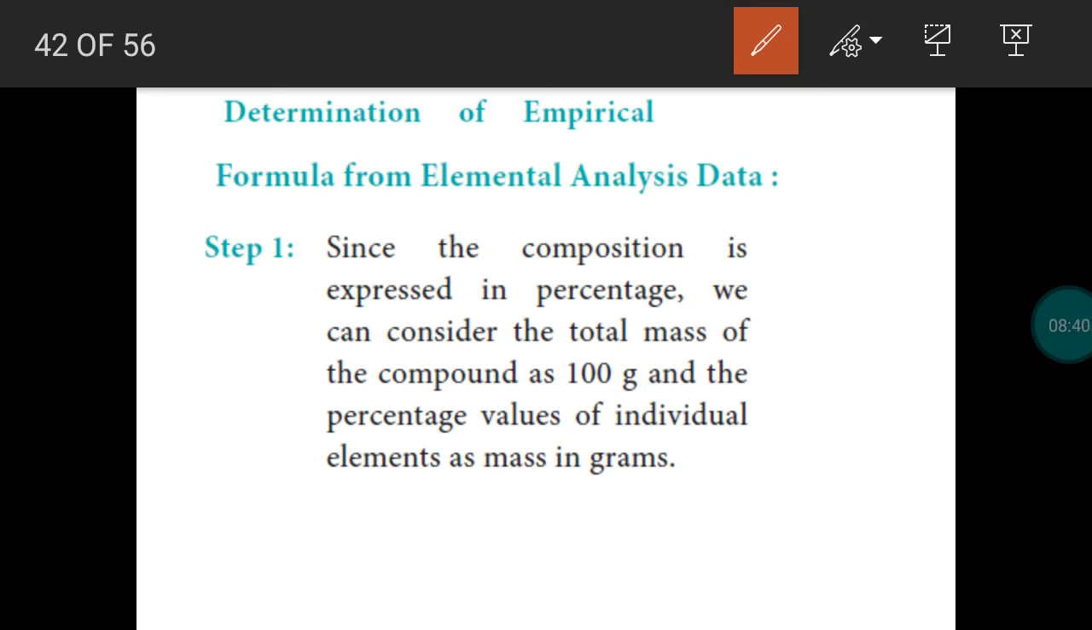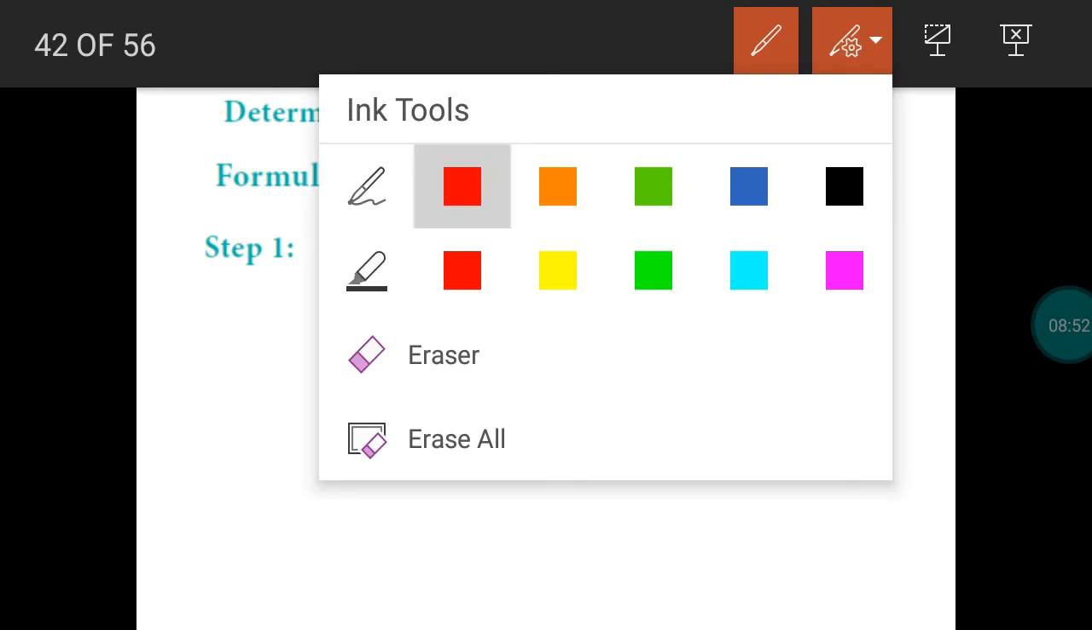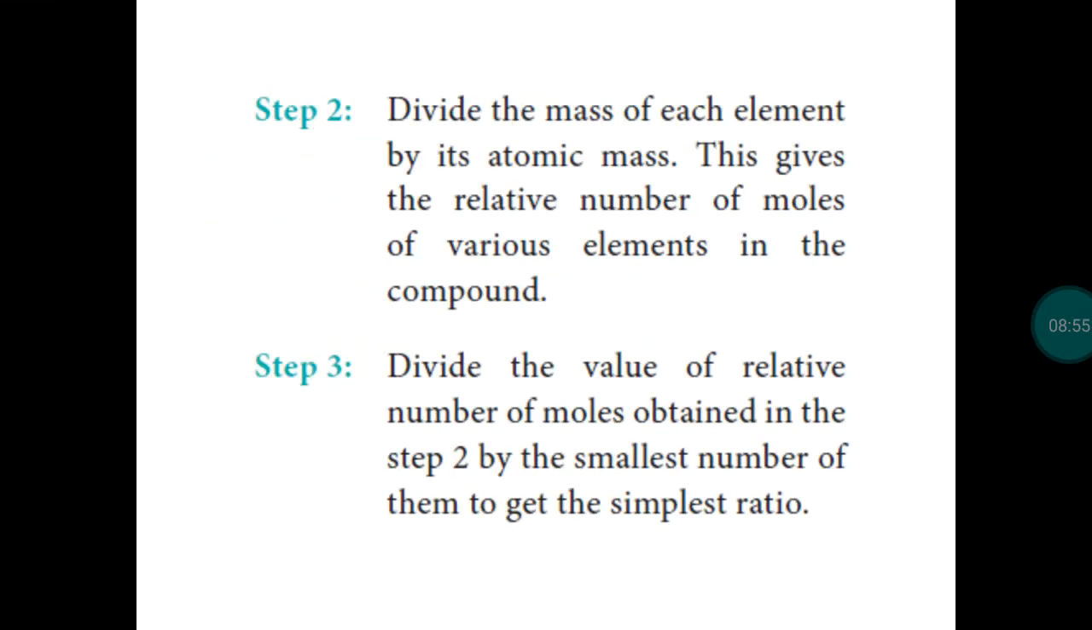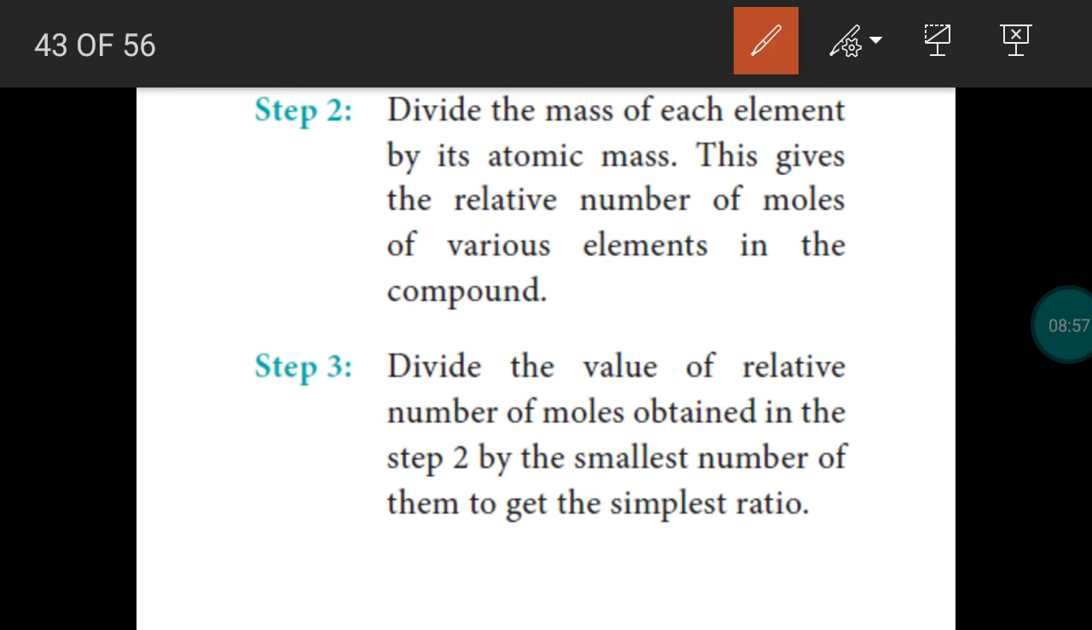So the first step in the determination of the empirical formula is we have to assume the mass of the compound as 100 gram. Second step, we have to divide the percentage of each element by its atomic mass. Then only we will get the number of moles. We know the formula for number of moles: number of moles is equal to mass divided by molar mass.